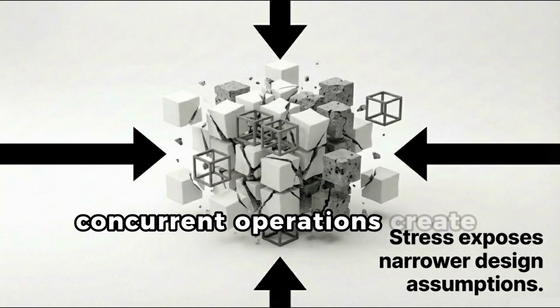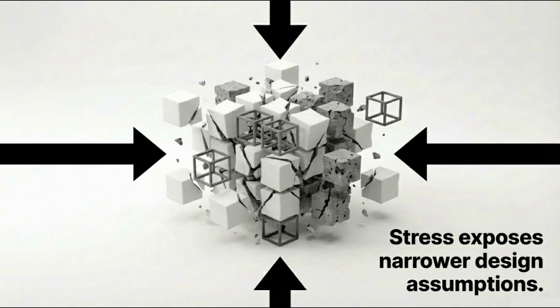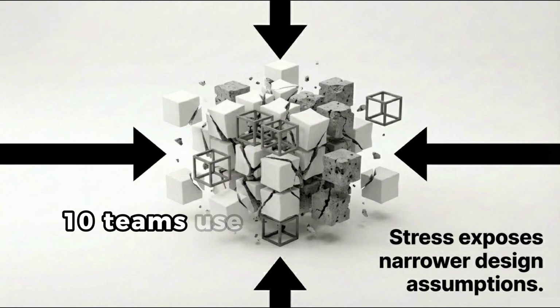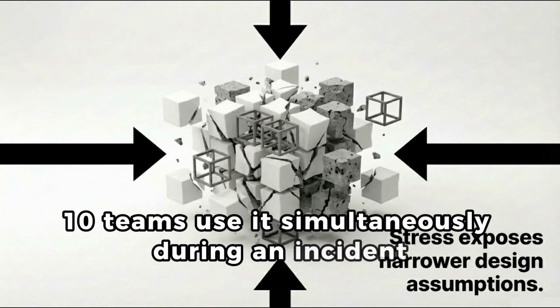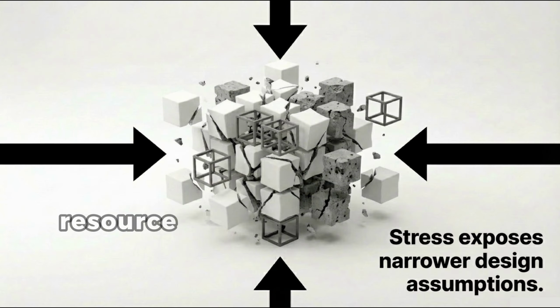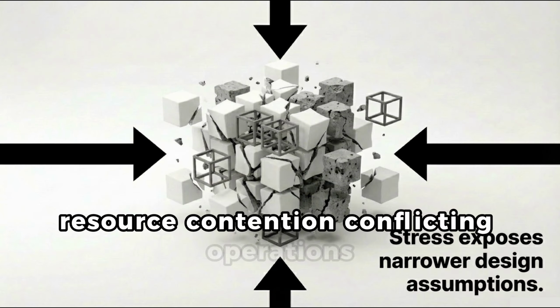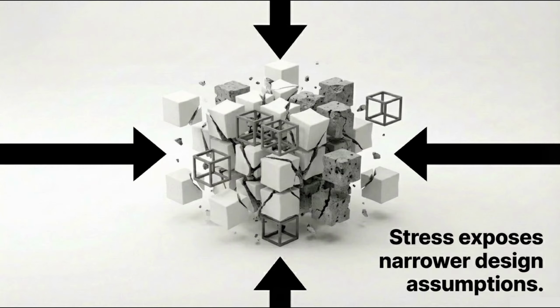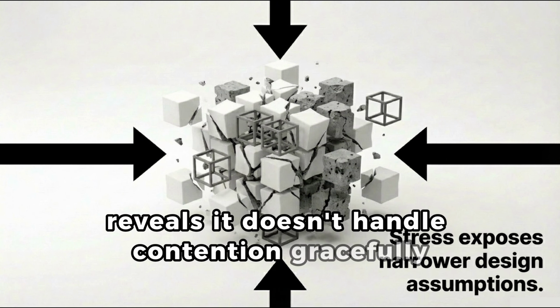Concurrent operations create abstraction contention. One team uses the abstraction, smooth operation. 10 teams use it simultaneously during an incident, API throttling, resource contention, conflicting operations. The abstraction was designed for isolated use. Stress from concurrent users reveals it doesn't handle contention gracefully.